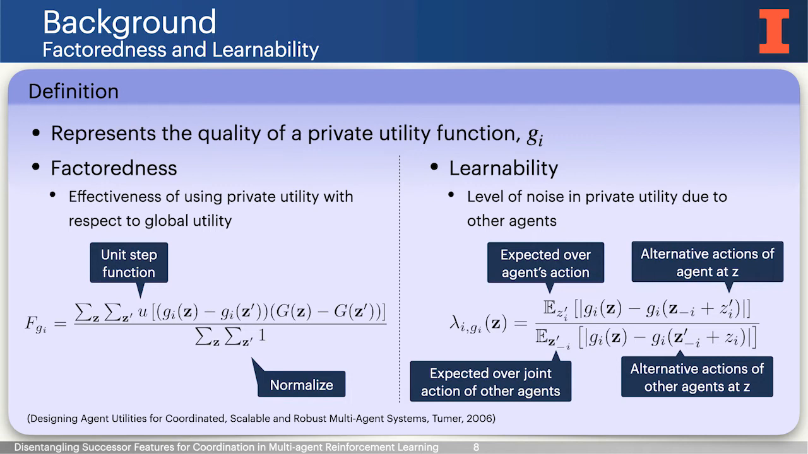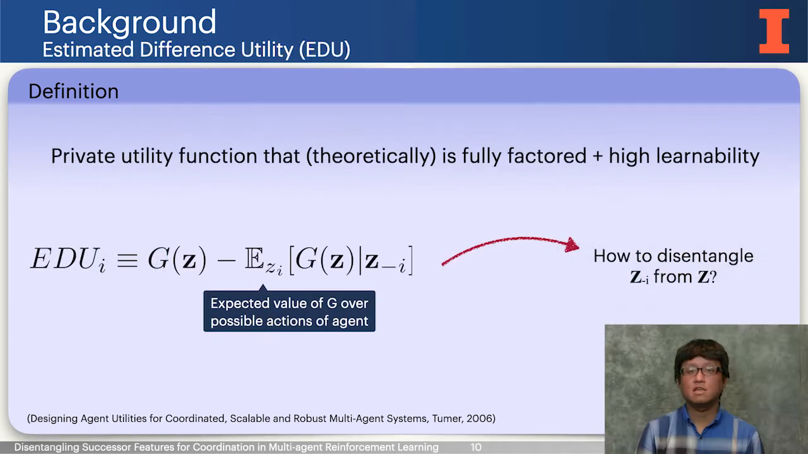Second, learnability is a measure of how much other agents' actions can influence the private utility of a given agent i. We interpret learnability as a level of noise in the private utility due to other agents. High learnability implies the private utility reflects the agent-specific contribution, unaffected by the other agents' actions. Based on these ideas, Tumer